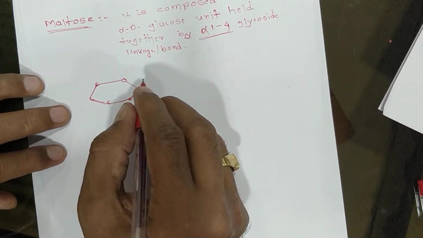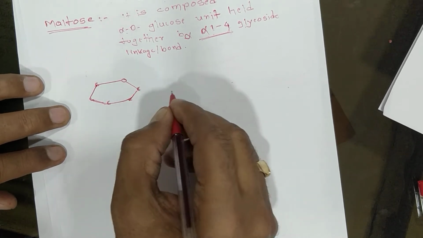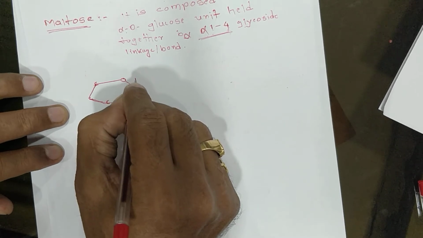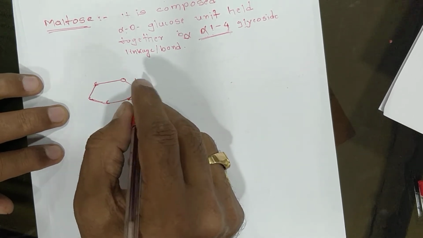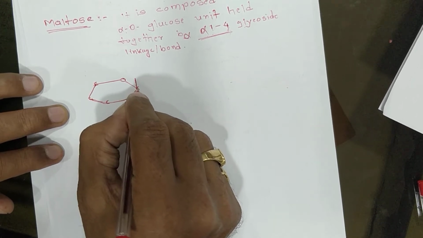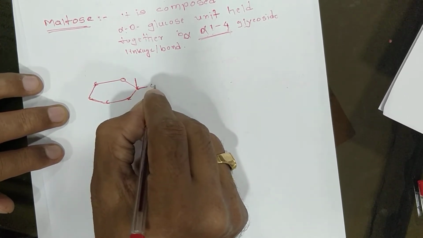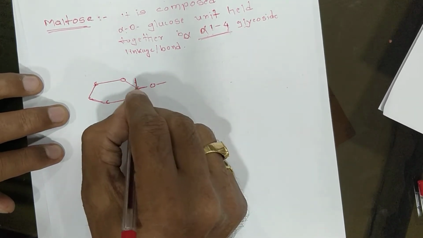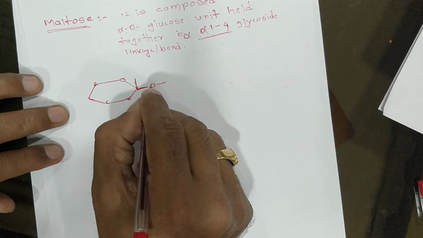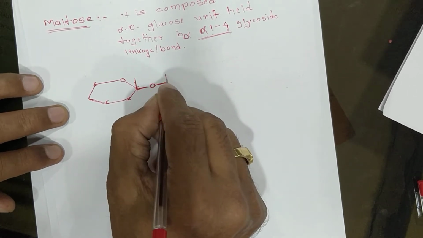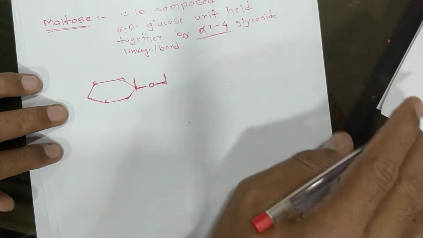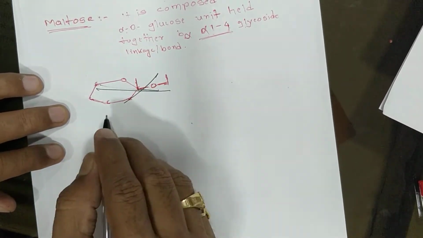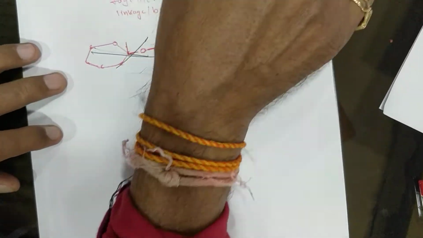What is the linkage? 1,4 glycosidic linkage. The pen is not proper, so I will draw the structure again. See, that's the structure of this.